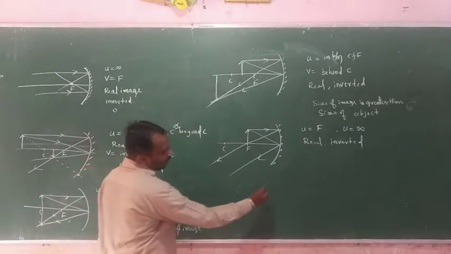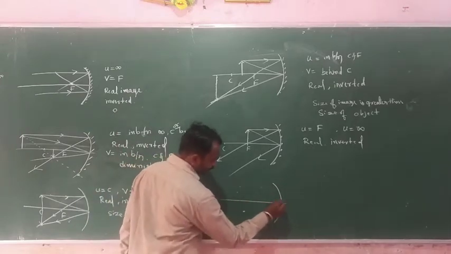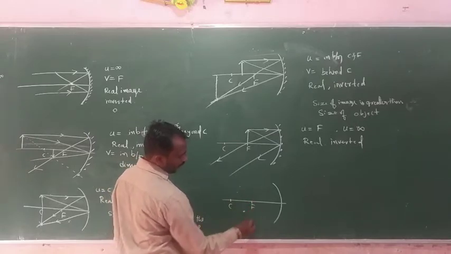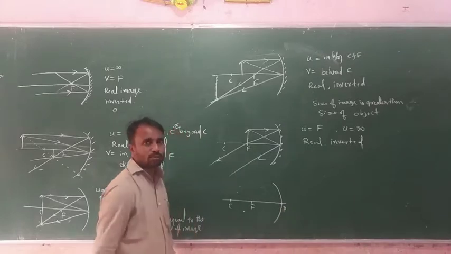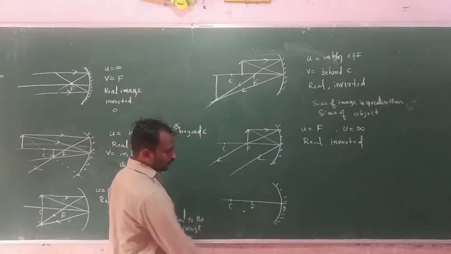Suppose again the object position changes. C, F, and this one we consider P. P means the pole of the mirror. This one is a concave mirror.